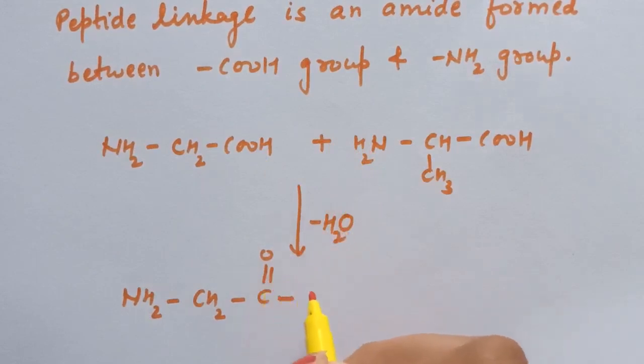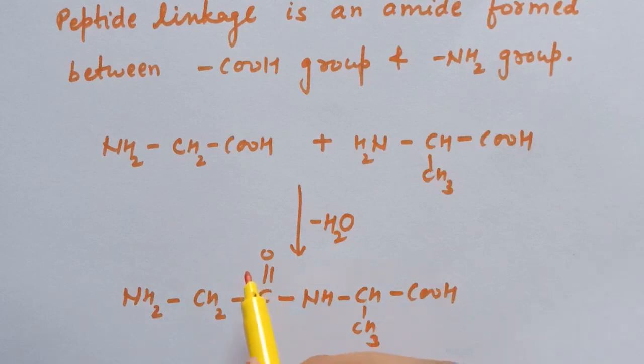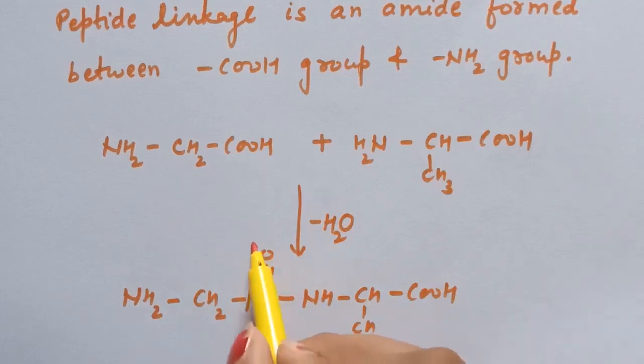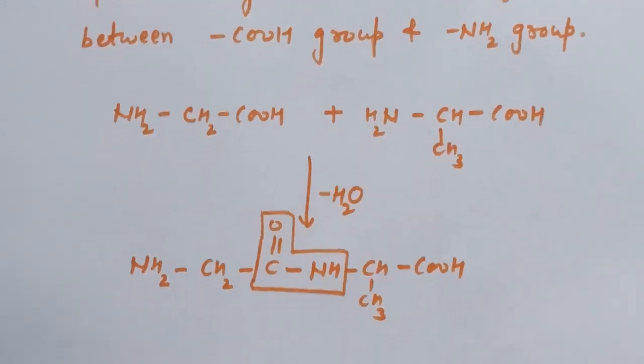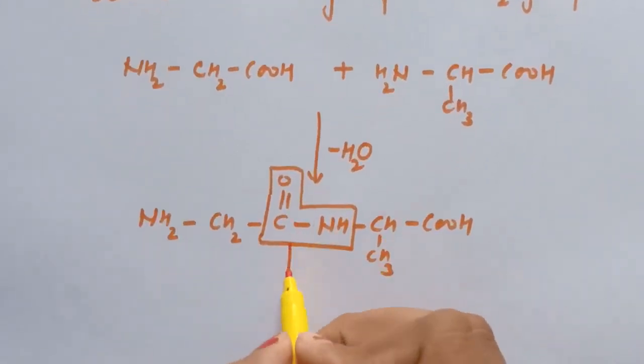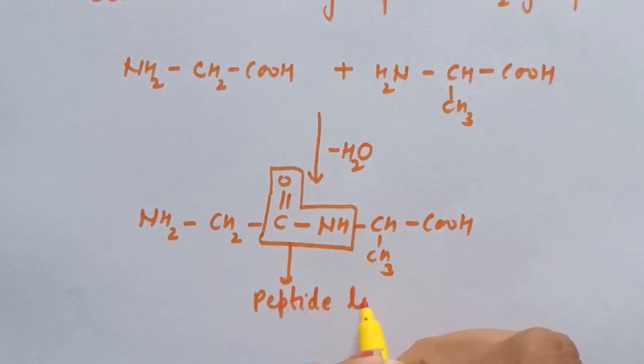And here you will get NH2 CH2 C double bond O, NH CH CH3 COOH. This linkage is known as peptide linkage.